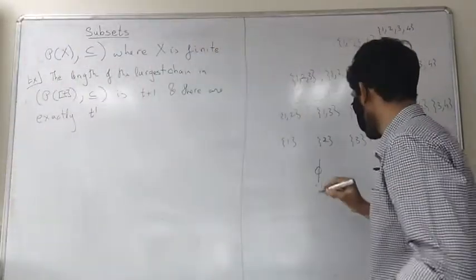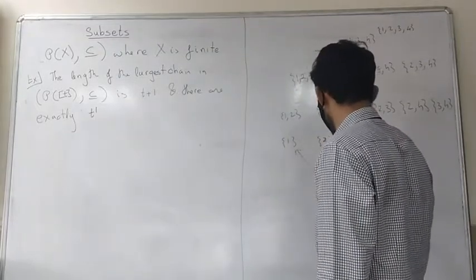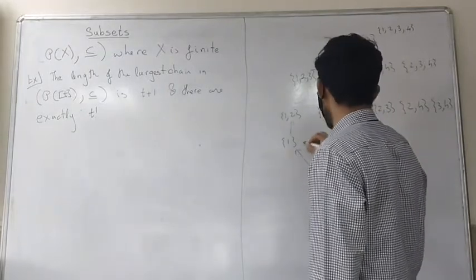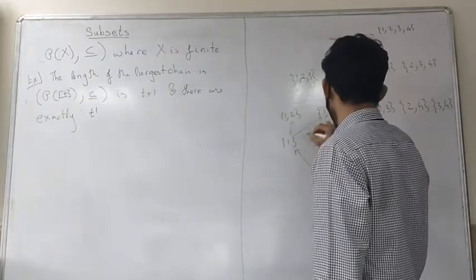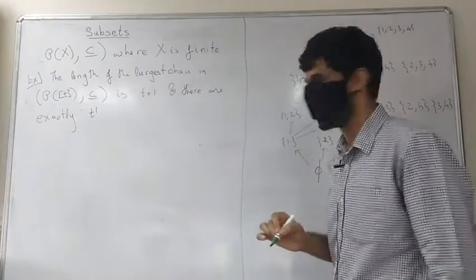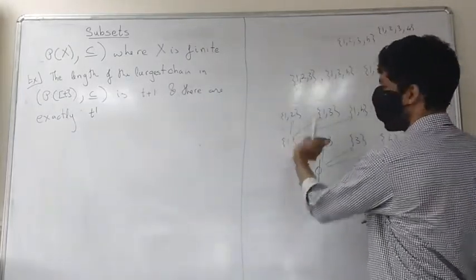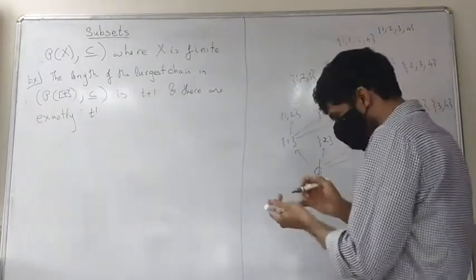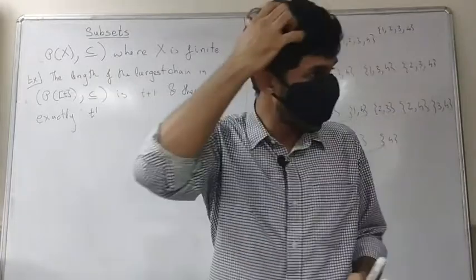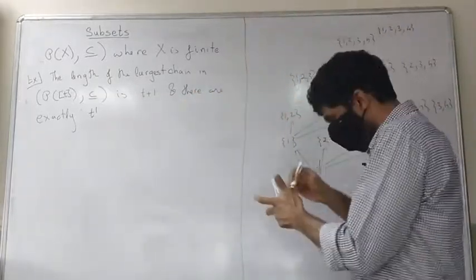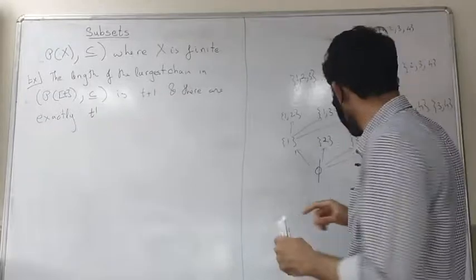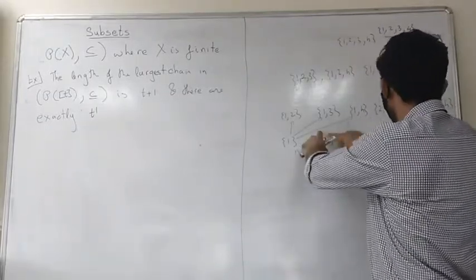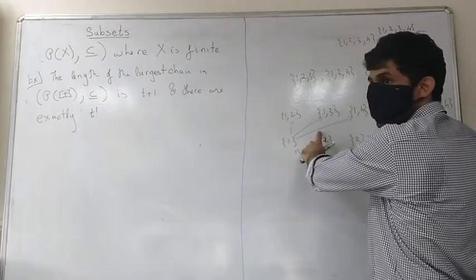You can draw these containment arrows if you like. I think all of you can actually visualize it, but I'll draw it for each level. I'll draw just one, otherwise this becomes a little messy. So you can see these are going 3 choices, right? And so let's look at this particular set. As you can see, where are these maximal chains? They start with the empty set, go to 1, then something like this is a maximal chain.